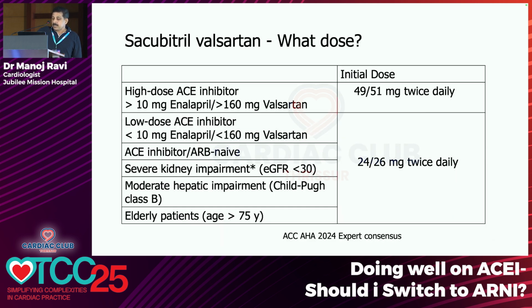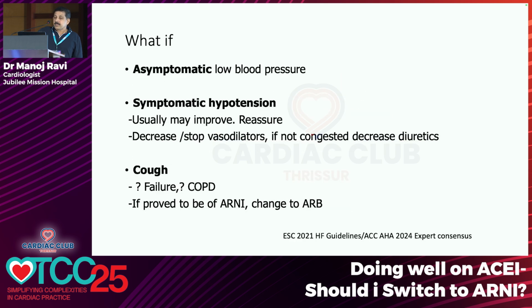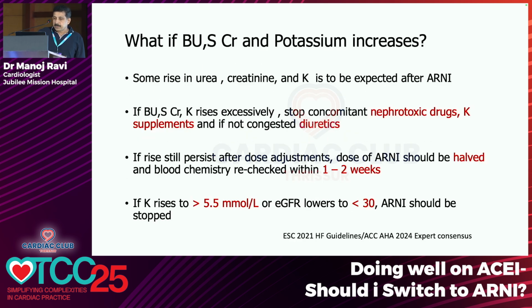Sacubitril-valsartan should be started at a dose of 50 milligram twice daily, except in patients who are taking a higher dose of enalapril or valsartan. You should start with a low dose and increase at 2-week intervals. Some elevation of blood urea or serum creatinine may be there after starting sacubitril. You can try decreasing nephrotoxic drugs, potassium supplements or diuretics. If the rise in creatinine still persists, you can halve the dose of ARNI and recheck after 1 to 2 weeks. If the potassium rises to more than 5.5 or GFR is less than 30, ARNI should be stopped.